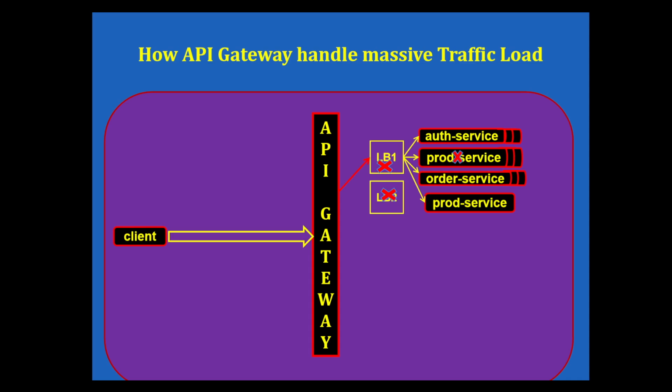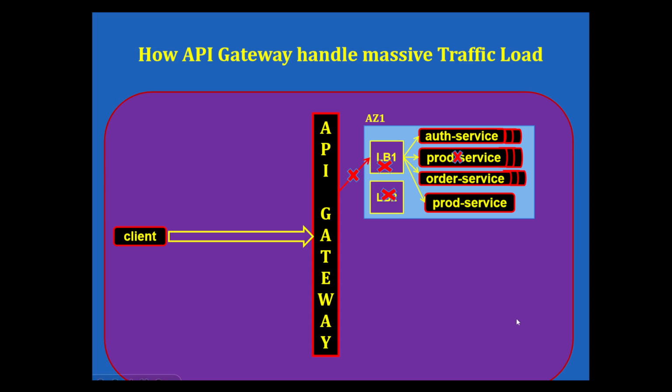Now let us think, if all the load balancers get failed due to some reason, then what would happen? If this is the situation, that means our whole availability zone has failed. This situation needs to be handled with special care and in a special way. If our API gateway is integrated with the DNS system, then it can use a DNS-based failover mechanism to reroute the traffic to healthy instances or endpoints of another availability zone.